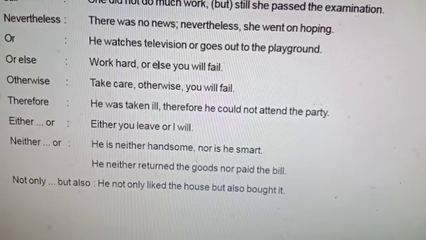If we omit the connector or else, breaking into two sentences: you work hard, you will fail. You work hard is a finite clause, independent main clause. You will fail, will is a finite verb, fail is a non-finite verb. So or else, as or else is followed by you will fail, so or else you will fail is a coordinating main clause. The sentence is a compound sentence.